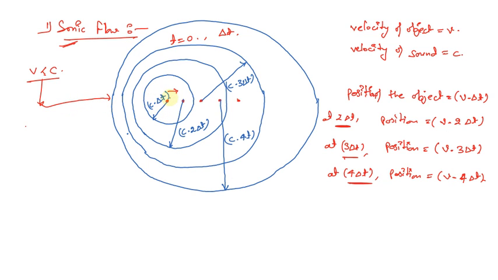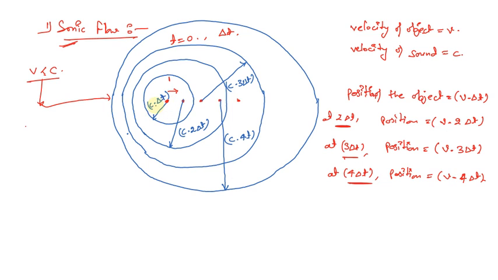How are we going to get this diagram? Let's see. This was the initial position of the object. Let's say after delta t time, the distance covered by the wave front will be this particular circle, that is circle 1.